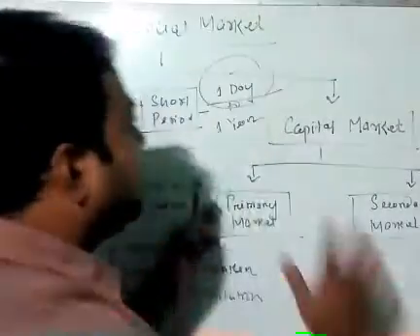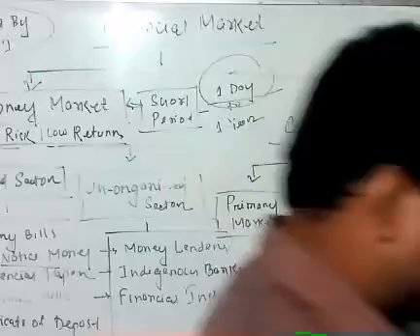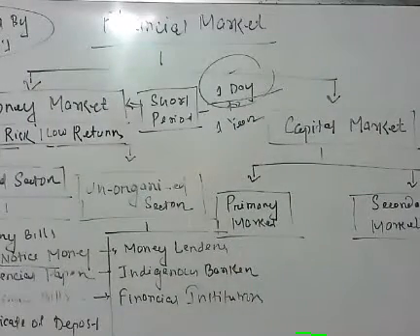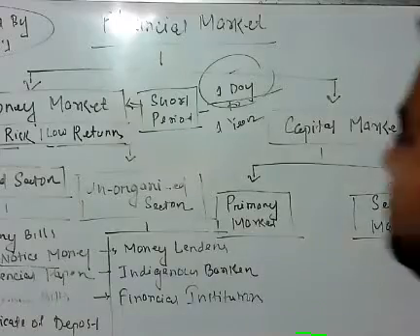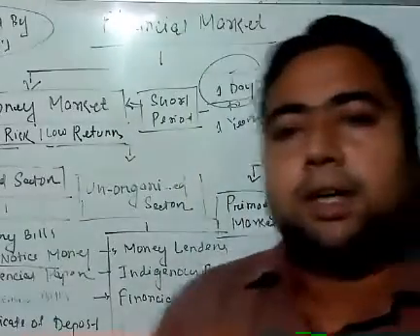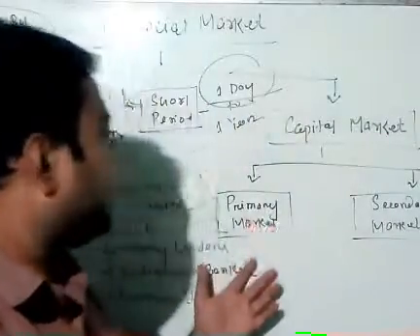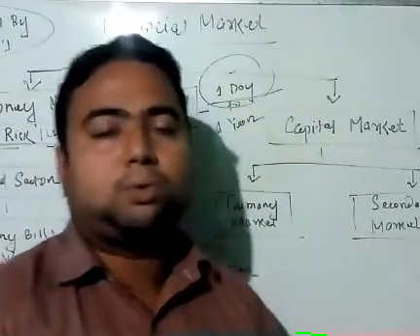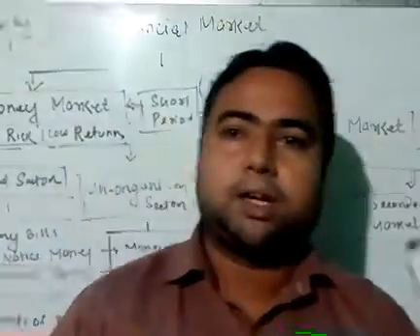Now we will move to the capital market. Students, the capital market is of two types. Number one, primary market. Number two, secondary market. What is primary market? What is secondary market? Let's discuss it.